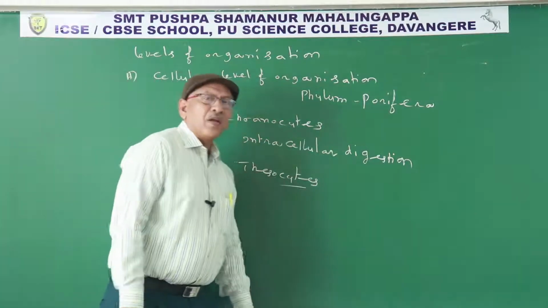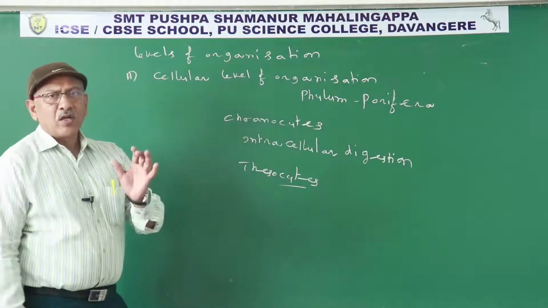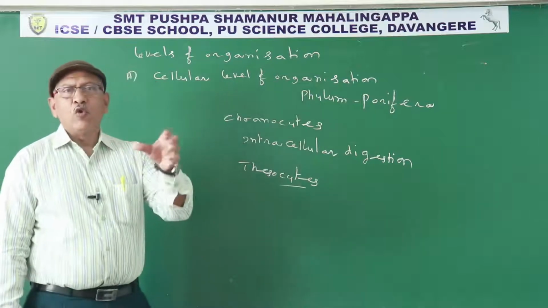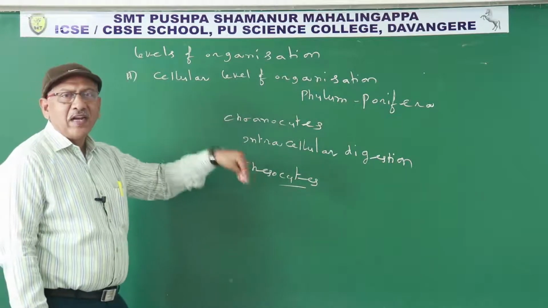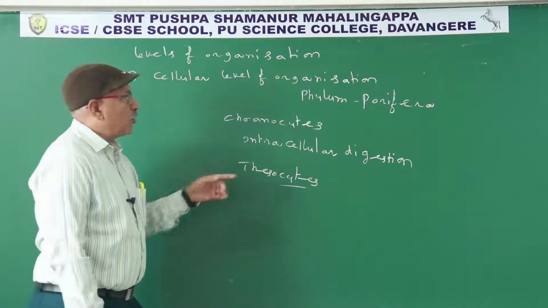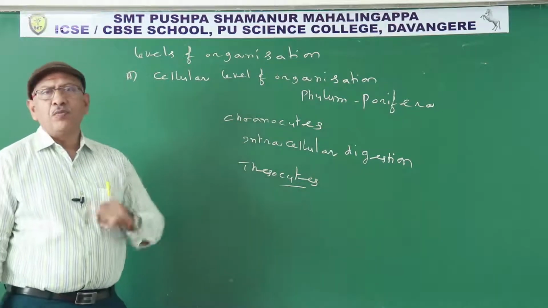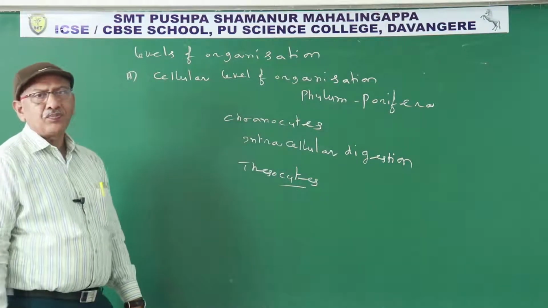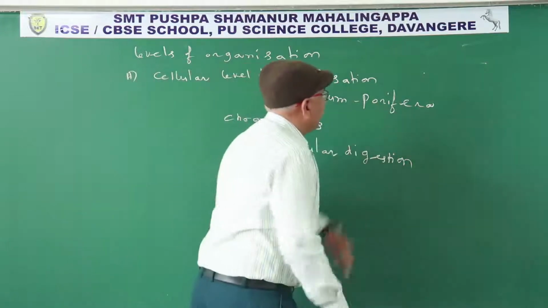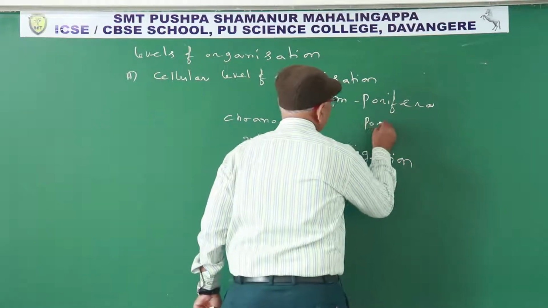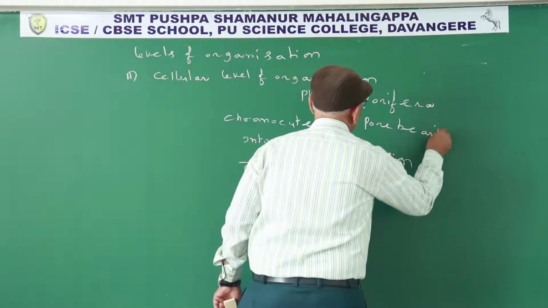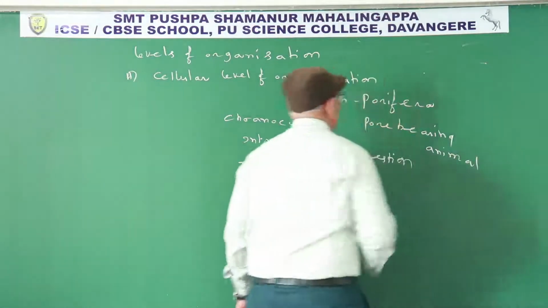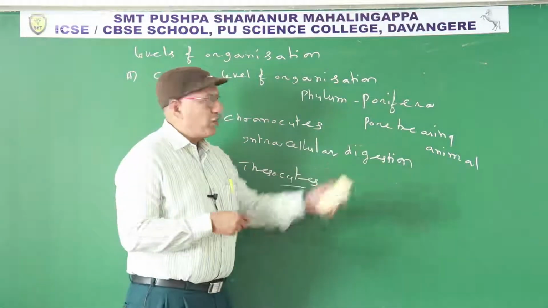Why did this phylum get the name Porifera? Pore means pores, fera means bearing. On the body surface, several openings are present. They act as inlets of water. Water enters into the body through minute pores. So that's why it got the name Porifera. Pore-bearing animals.